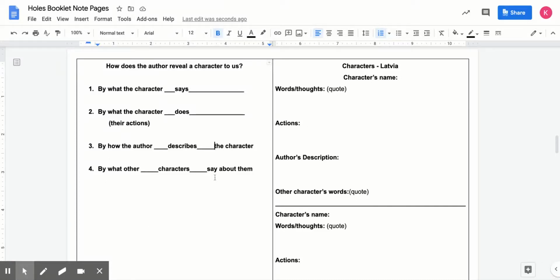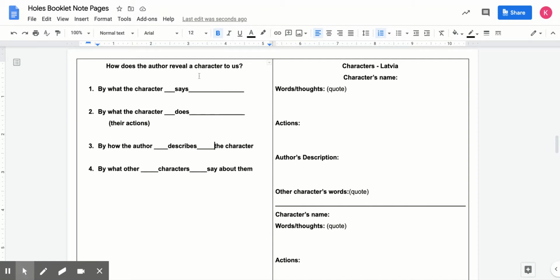Okay, students, your at-home work for Wednesday and Thursday of this week, depending on which cohort you're in. Wednesday for cohort B, Thursday for cohort A, is to complete page 7 in your whole booklet. What you're going to be doing is really trying to determine how the author has revealed the characters to us in the setting of Latvia. So that's page 7 in your whole booklet.